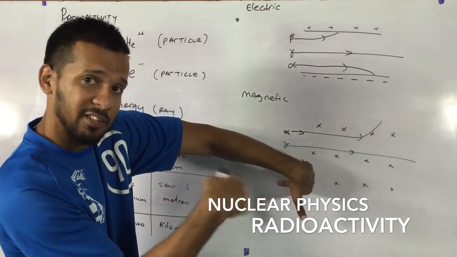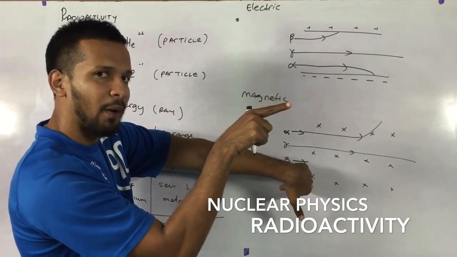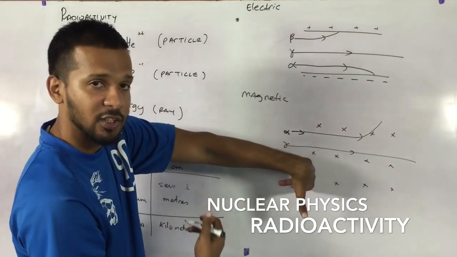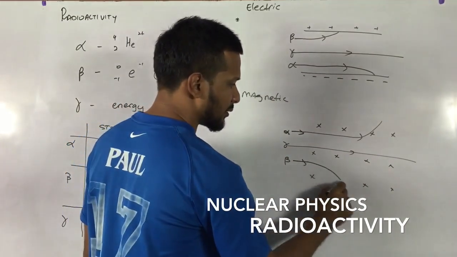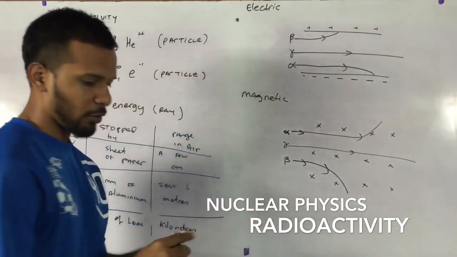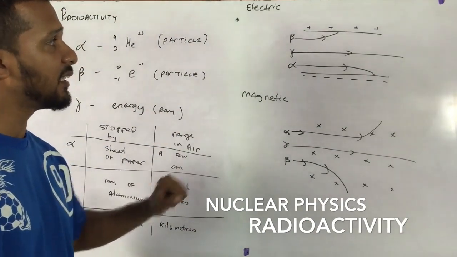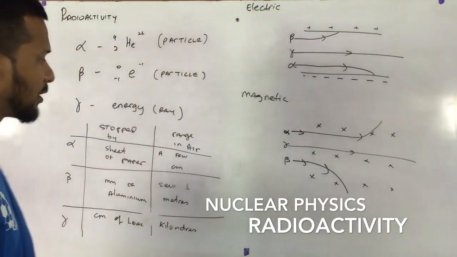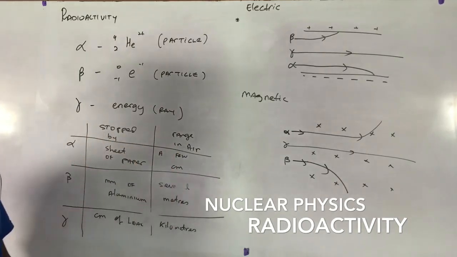Conventional flow is positive charge, right? This is beta. Beta is going this way, so a positive charge will be going in the opposite direction. So therefore, it will go downwards. Follow that? So that's the behavior of alpha, beta, and gamma in a magnetic field, alpha, beta, and gamma in an electric field, what they're stopped by, and range in air.